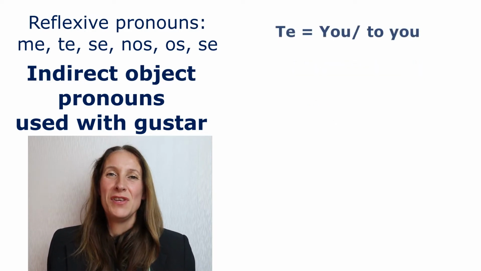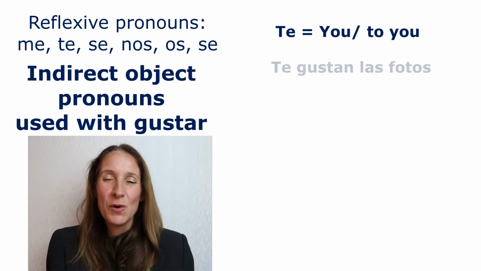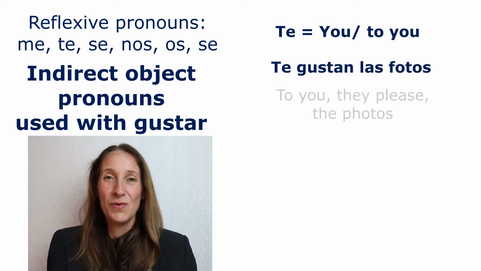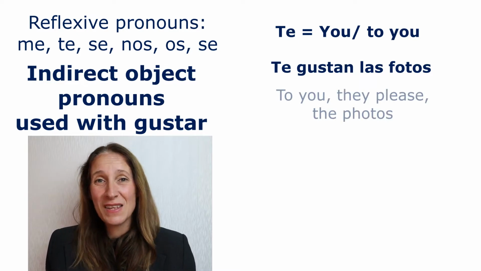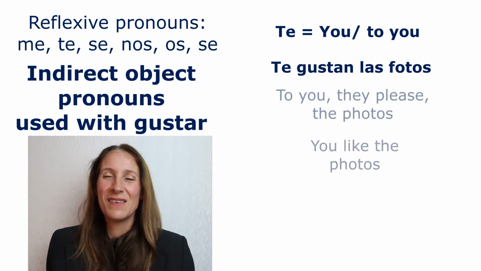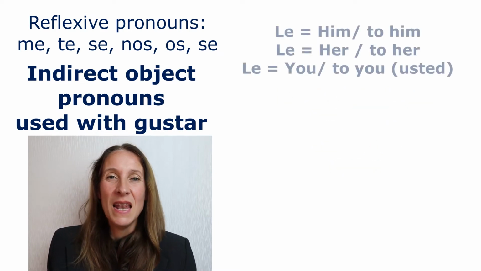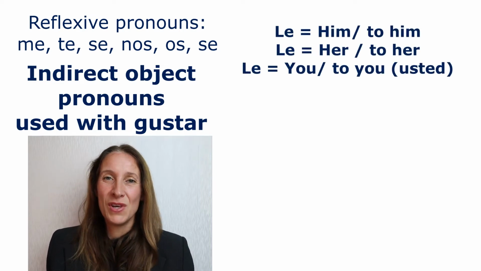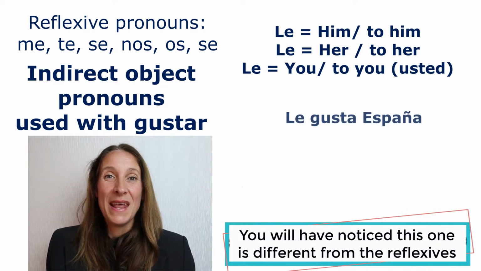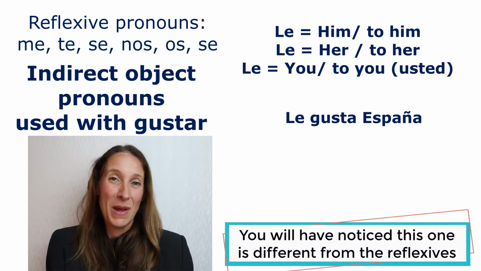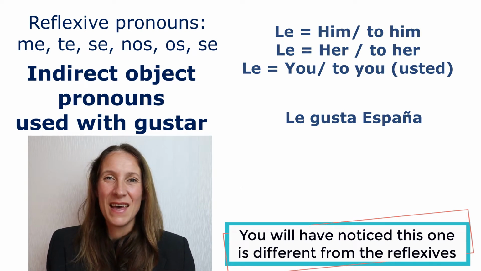Te means to you. Te gustan las fotos. And gustar changes because las fotos is the subject. So, te means to you. Te gustan las fotos. Le means to him or to her. So, le gusta España. He likes Spain or she likes Spain. Le gusta España.